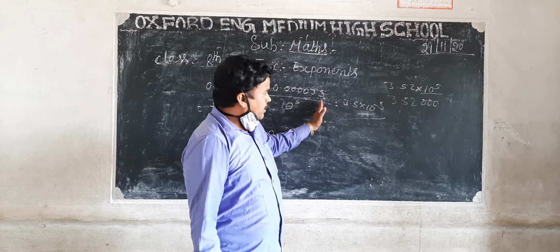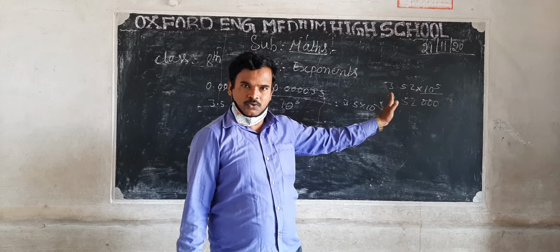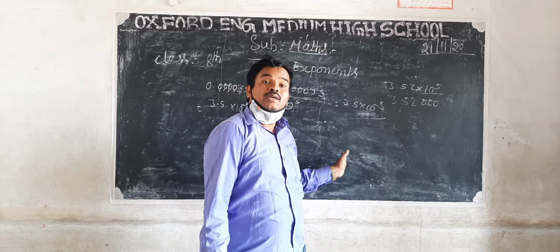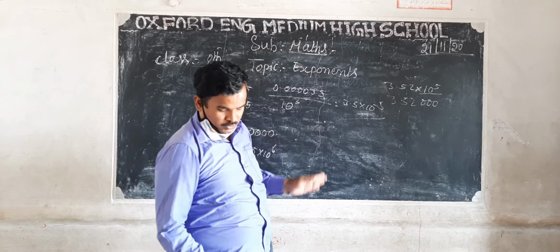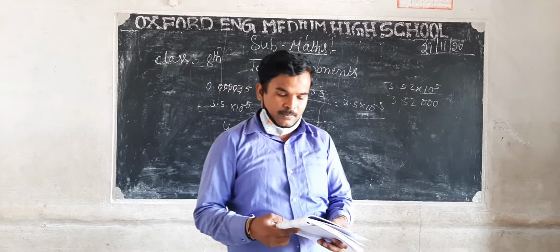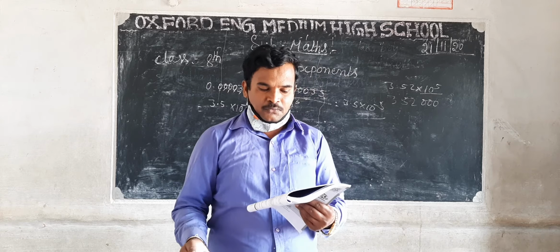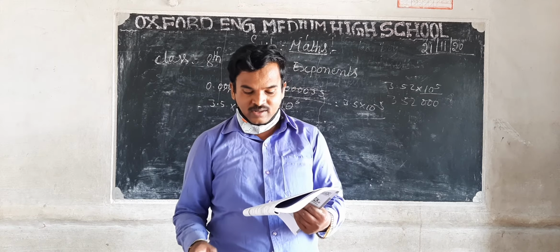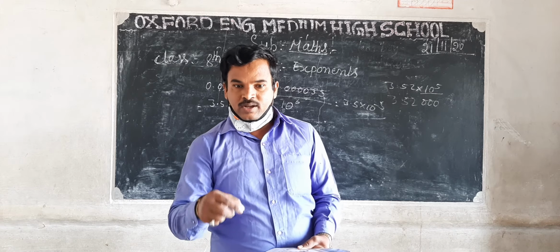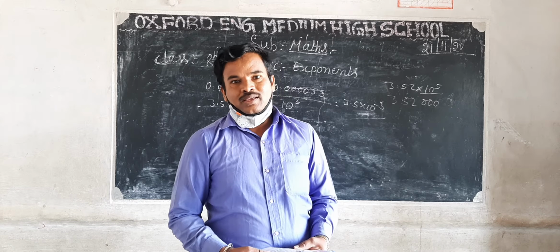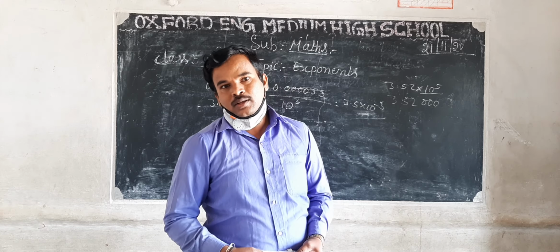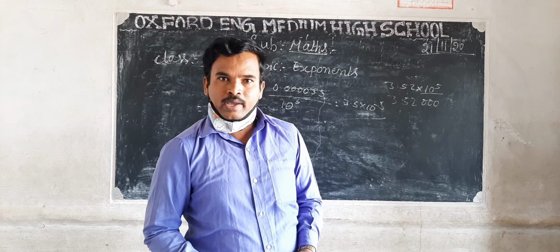Dear students, if you have any doubts about standard form and usual form, you ask me through your WhatsApp. I will solve your doubts and problems. Okay. And in exercise 2.2, as well as the same, express the following numbers in standard form, express the following in decimal form and usual form. You solve all three and send through your standard WhatsApp group and I will correct and send your comments. Okay. Thank you, dear students.